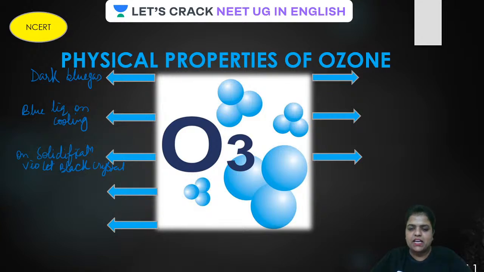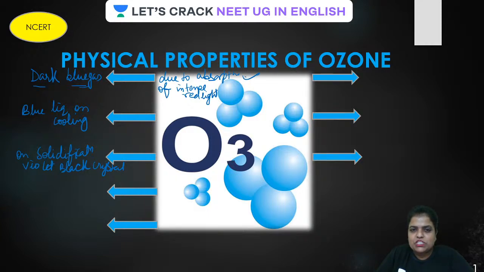Now, why is the color dark blue? Very, very important. Because it absorbs intense red light. Why does it look dark blue? Due to absorption of intense red light, the complementary color.